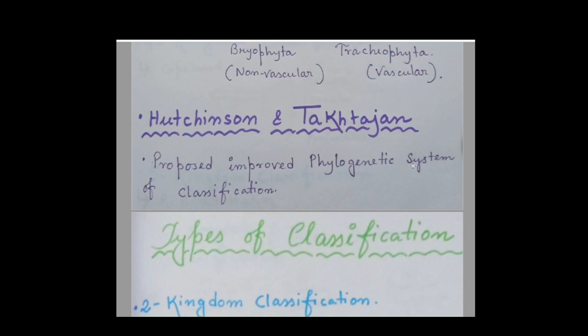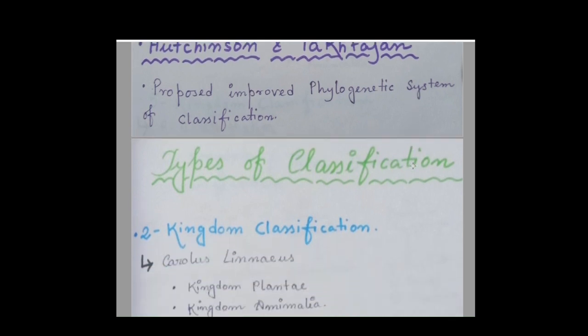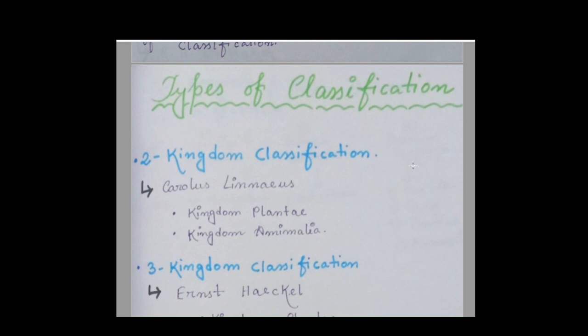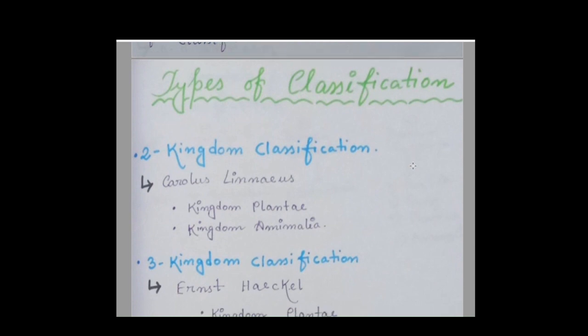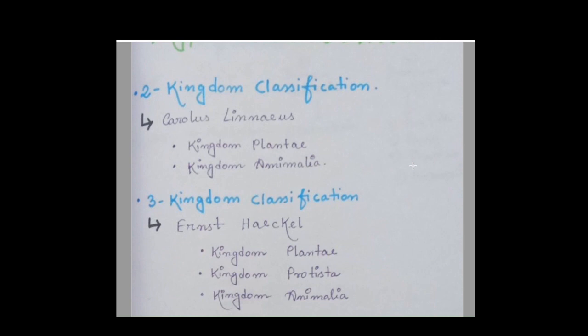Okay, so next we can see the types of classification, and I'm sure all of you are already familiar with this. Two kingdom classification by Carolus Linnaeus, who proposed two different types of organisms, kingdom Plantae and kingdom Animalia.